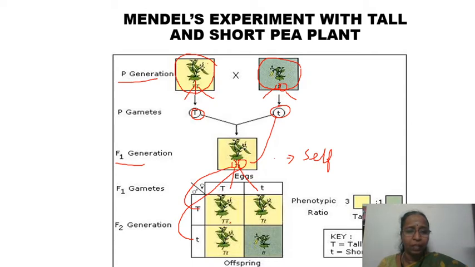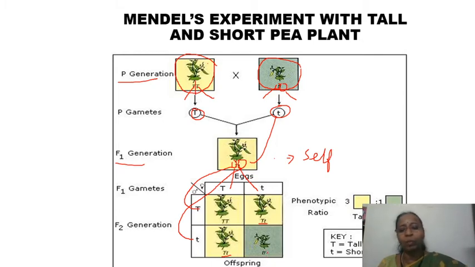This T here, this T here. So it is going to be homozygous dominant and the plant is tall. And here also these two are tall plants, but they are heterozygous because they have 2 different alleles. The alleles are different here, whereas this is going to be a recessive one.